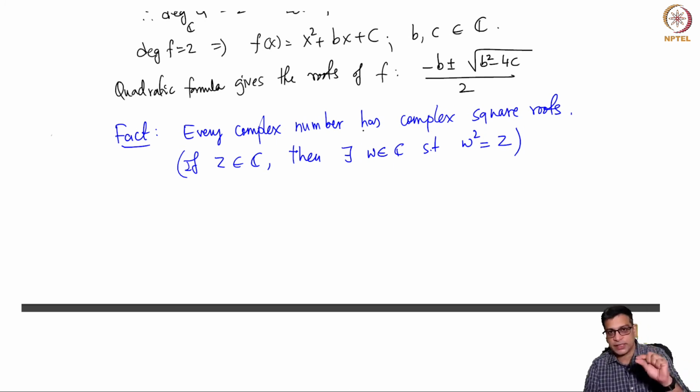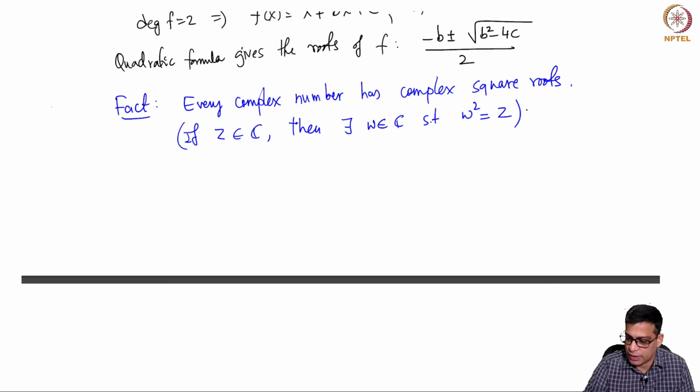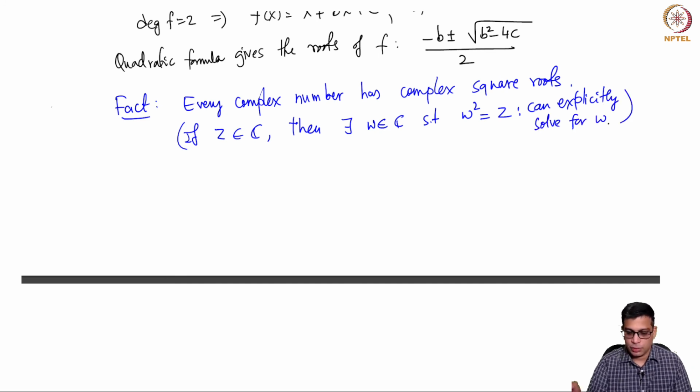So every complex number has complex square roots. This is a very small part of the fundamental theorem of algebra. But again, this is something you can write down. So you can explicitly solve for w. You give me z equals a plus ib, you can explicitly solve for the square roots.